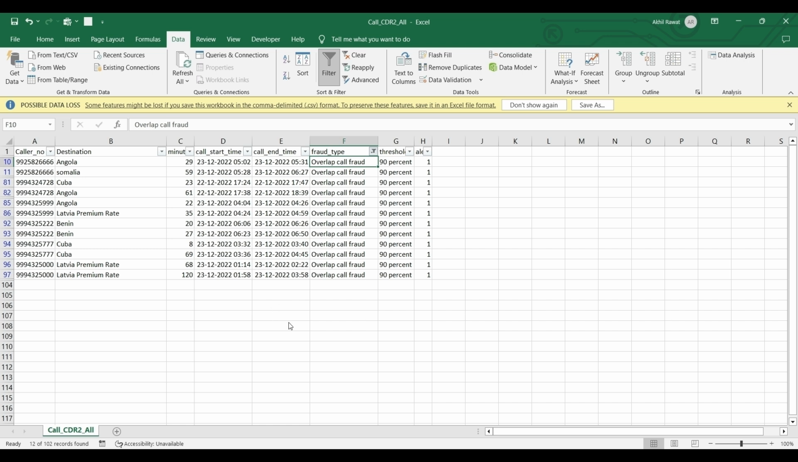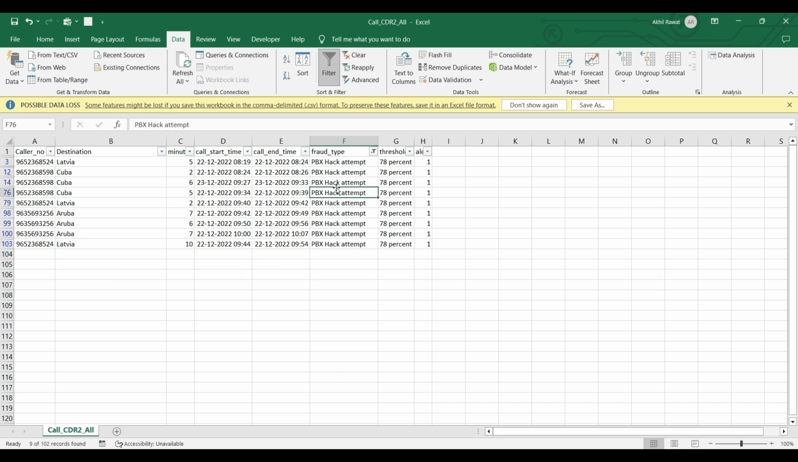Okay, let's go to hack attempt. I have given only four types, and I have made very few columns and few fraud types to show the audience so that the audience will understand easily. So for PBX hack attempt, you can see the caller numbers, Latvia, Cuba, Aruba. You can see short calls are there. I told you in the last video, when I made AI based PBX rules, that fraudsters first use techniques to check whether the calls are passing or not. So they make short calls to check that the PBX has been hacked, and then start abusing the services.